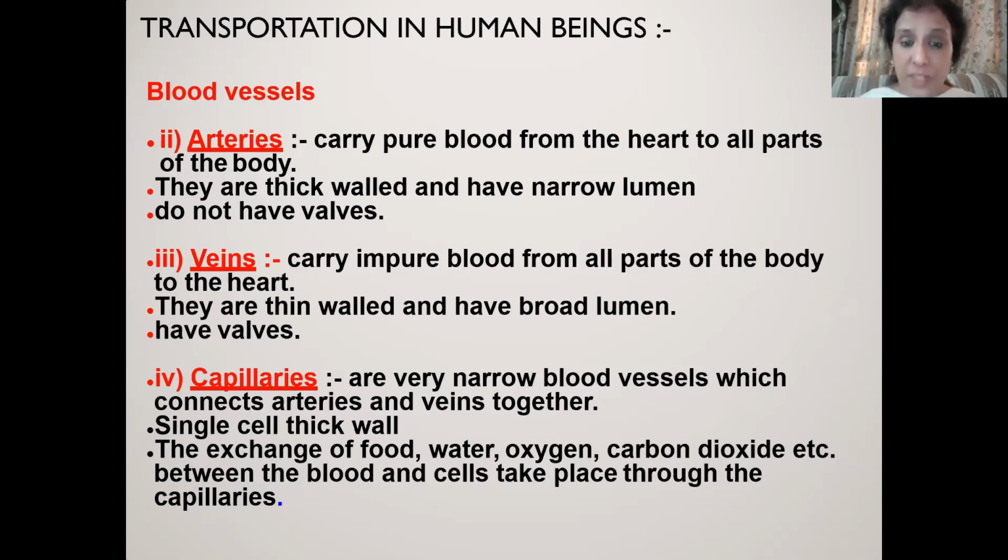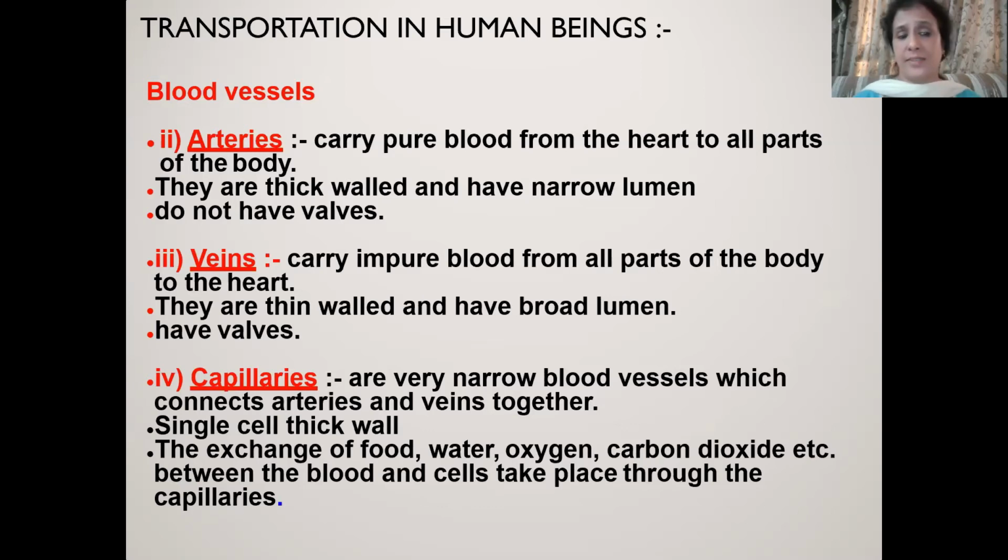This pressure is very important. Otherwise, blood is not going to reach each and every cell of the body. And to resist this pressure, arteries have thick walls. Otherwise, what would happen? Arteries will burst. So they have thick walls, they have a narrow lumen, and because of this narrow lumen, pressure is maintained in the arteries. Arteries do not have any valve because the pressure is sufficient to flow the blood in a single direction only.